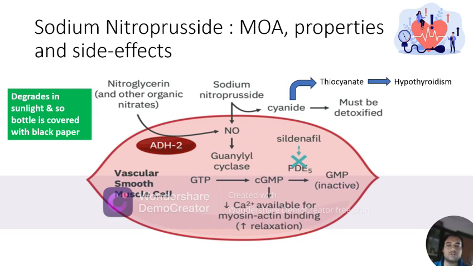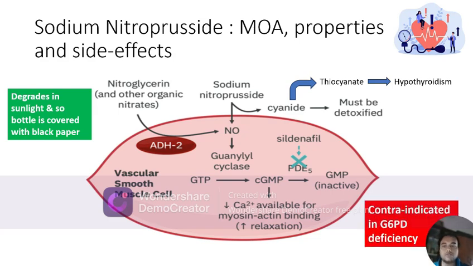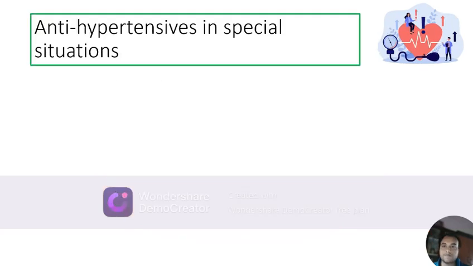However, sildenafil, tadalafil, and other phosphodiesterase 5 inhibitors should not be combined with sodium nitroprusside as they can cause a severe vasodilatation due to increase in the cyclic GMP level of vascular smooth muscle cell and cause a significant hypotension in the patients and can cause cardiovascular collapse. Now, sodium nitroprusside is contraindicated in G6PD deficiency patients.